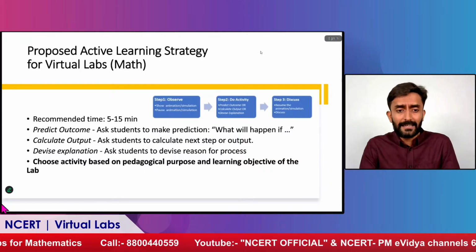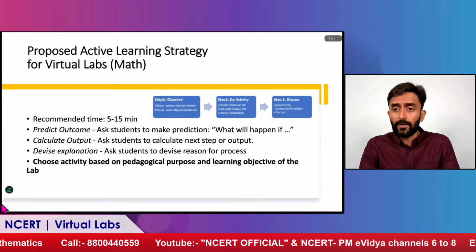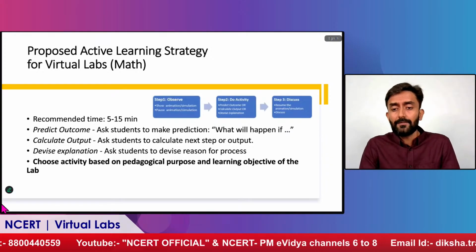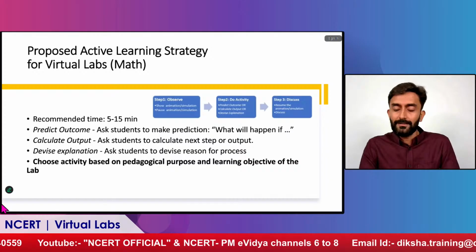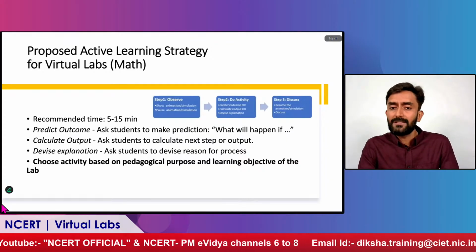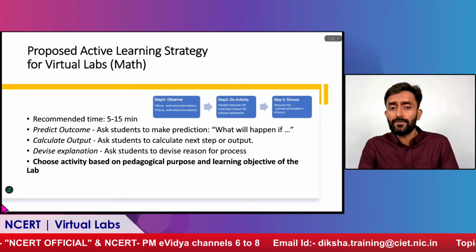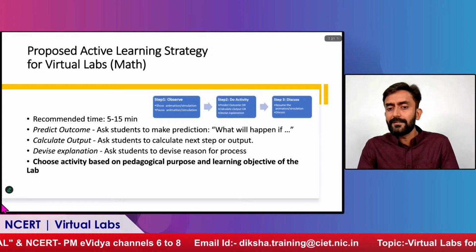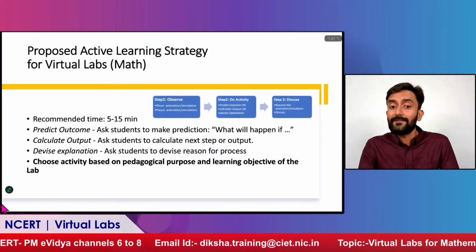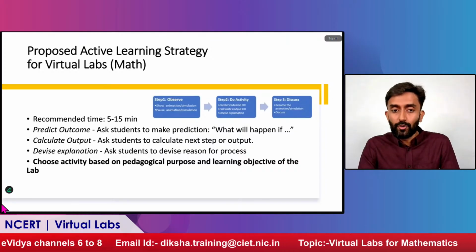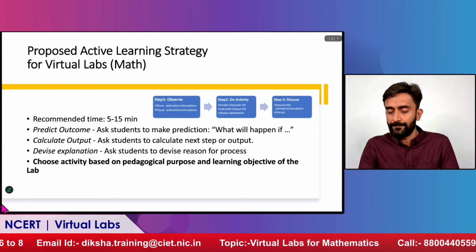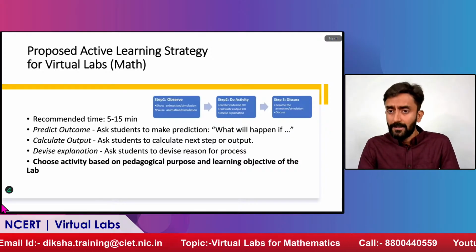This is just an activity for 5 to 15 minutes which we have thought of, which can be done in the classroom. Now you ask a student what will happen if. Say we are taking a cylinder with a height of some value and a base of some value. Now you ask the student to change the height to this value or change the radius. The student has to calculate what to do next, and then come to an explanation of what the purpose is and how the process we are performing works.